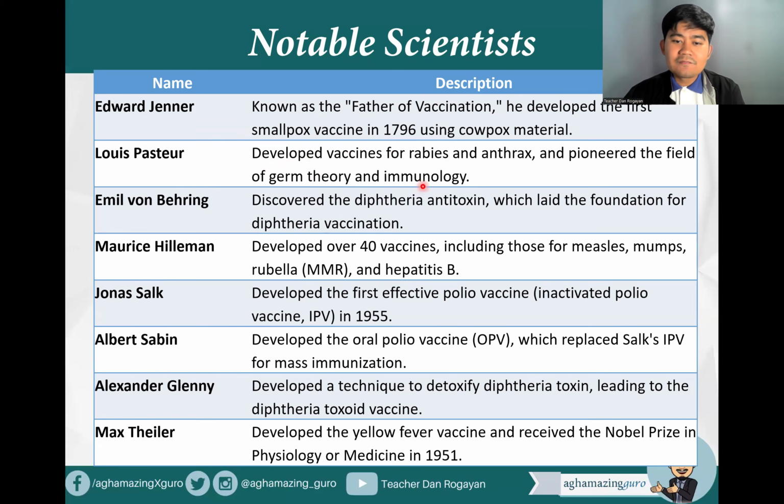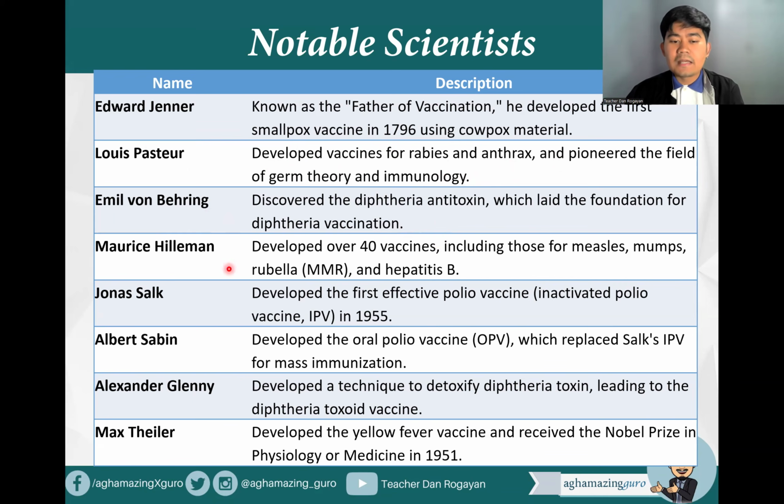Then Louis Pasteur developed vaccines for rabies and anthrax. So if asked in the board exam, as previously, the rabies and anthrax vaccine is Louis Pasteur, no? And he pioneered the field of germ theory and immunology. Okay? Emil von Behring discovered the diphtheria antitoxin, which laid the foundation for diphtheria vaccination.